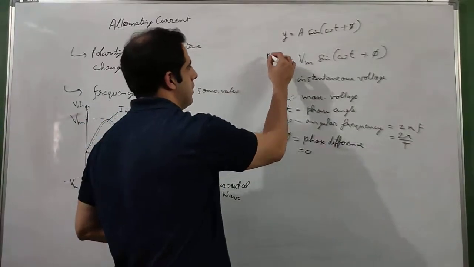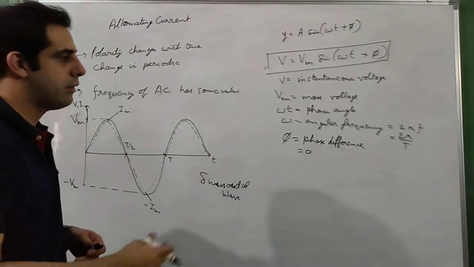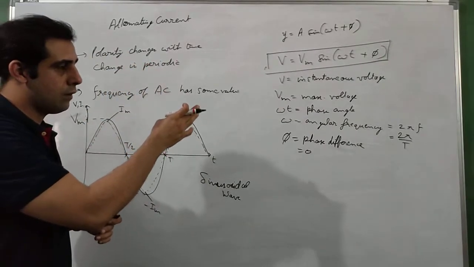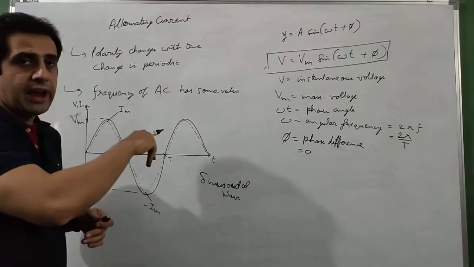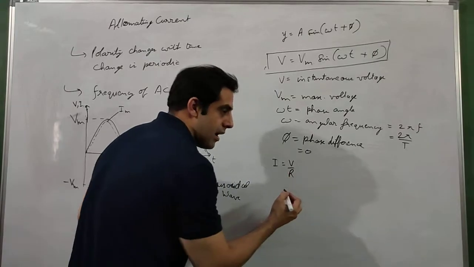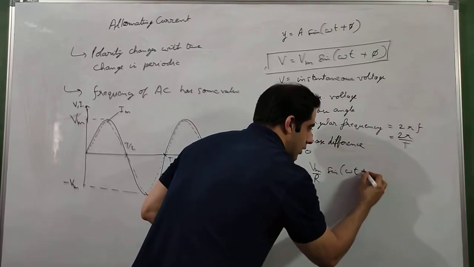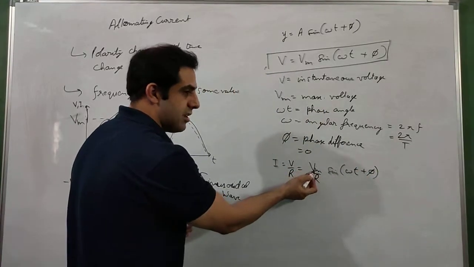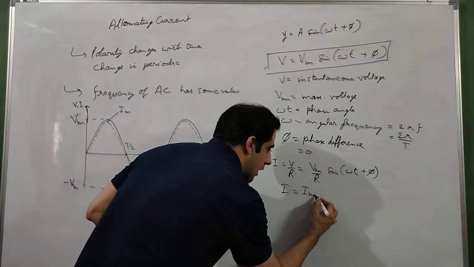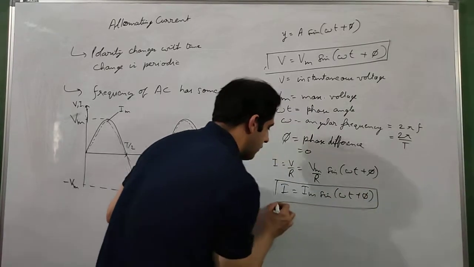So this will be our major equation that we are going to study, and from this equation we can find the equation for current also. Suppose the voltage of this particular circuit is V and the resistance of this circuit is R, then I will be equal to V by R. So it will be equal to Vm by R sin(omega t plus phi). Vm is the maximum voltage, so maximum voltage by R will be the maximum current. So I will be equal to Im sin(omega t plus phi). This will be the equation for the current.